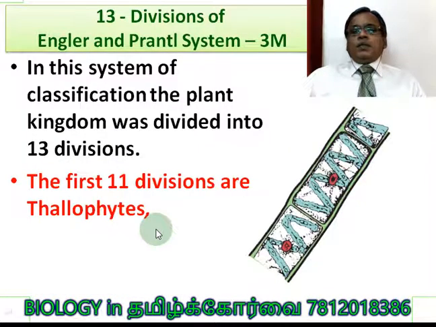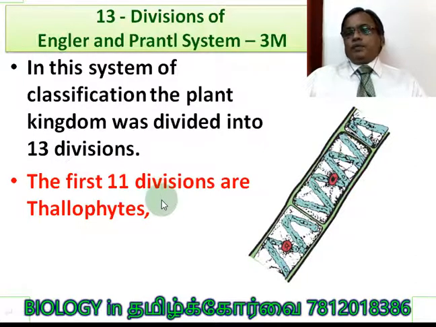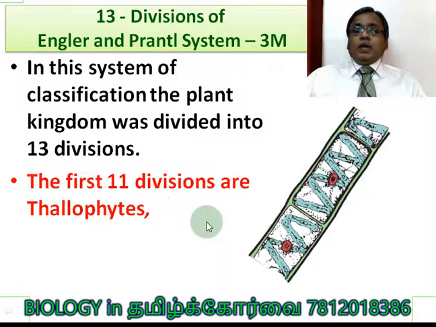In this, they had 13 divisions of the plants. The first 11 divisions are thallophytes. What are thallophytes? Thallophytes have a plant body called thallus. Thallus means we are not able to anatomically differentiate any tissue system, and morphologically we are not able to differentiate root, stem and leaf. Then it is called thallus.